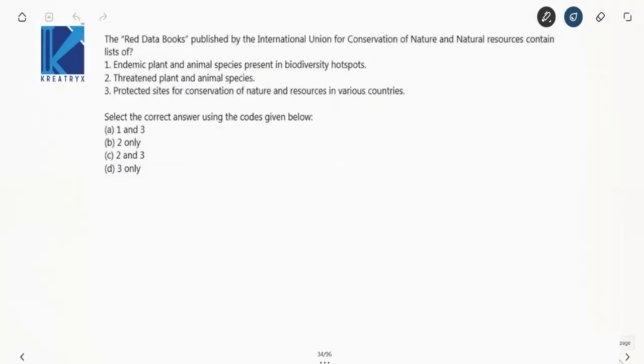The red data books published by IUCN and natural resources contain list of. Now we have discussed this in detail. Now by this you have to answer the questions. Now your options are: endemic plant and animal species present in biodiversity hotspots, wrong. Threatened plant and animal species, yes, perfectly right. Safeguarded sites for conservation of nature and resources in various countries? No. So your answer is only B.